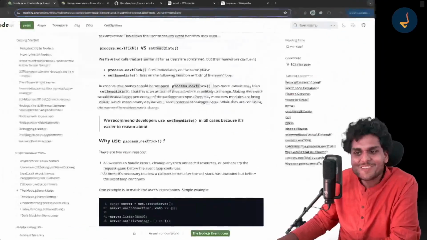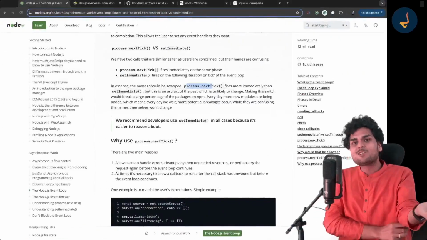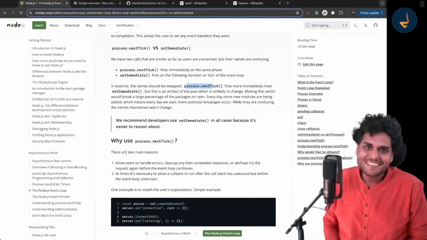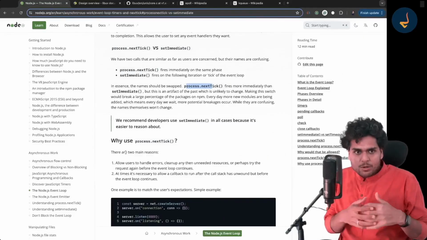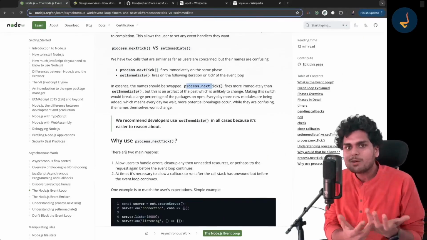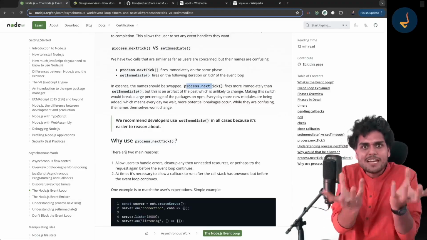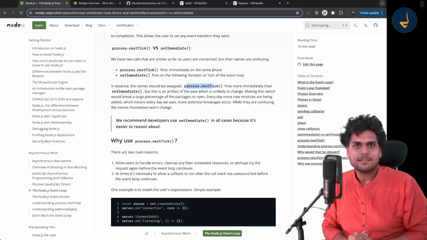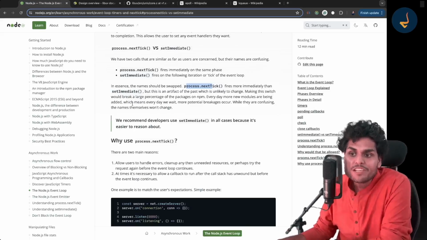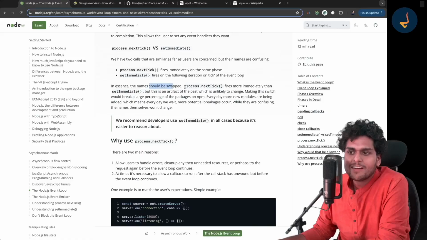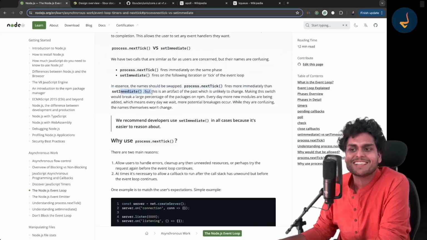So this is a funny thing. I laughed out loud when I first read it. I was like, oh my God, this is such a blunder. This is why developers are not able to understand what is actually happening in nextTick and in setImmediate, because the naming is not correct. Even the official documentation, this is Node.js.org, accepts it. The names should be swapped. process.nextTick fires more immediately than setImmediate.